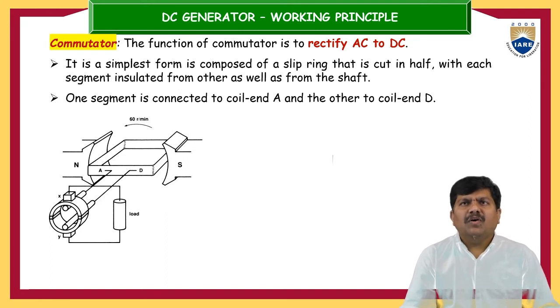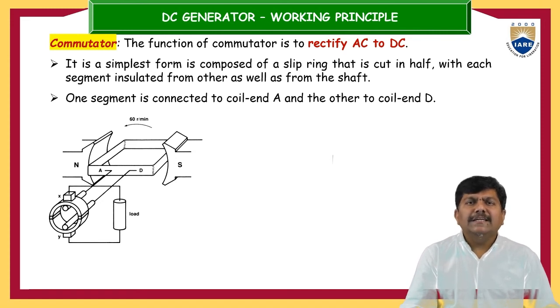In its simplest form, it is composed of a slip ring, as we just discussed, that is cut in two halves, with each segment insulated from the other as well as from the shaft. Between the two parts we keep mica or some paper, which acts as a solid insulator. Like this, that single circular cylinder is made into two halves, which is the slip ring.